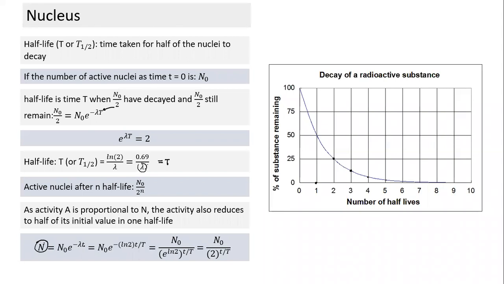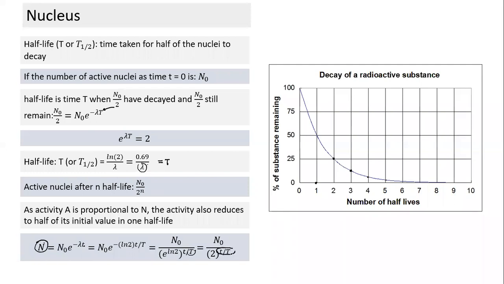What is the value of lambda? Lambda is equal to ln 2 divided by T. So ln 2 divided by T into t, and the whole thing is taken as an exponent. This becomes equal to n naught e raised to power ln 2 times small t by capital T. Small t is time, and capital T is half-life. And you know this is nothing but 2. So n is equal to n naught 2 raised to power small t by capital T.